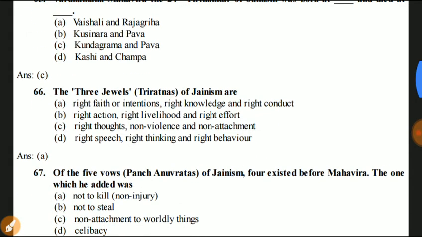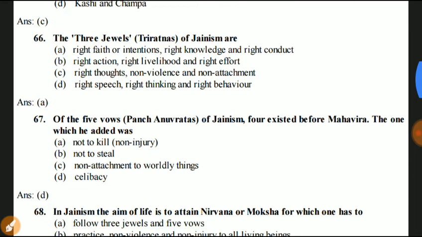Next question 66. The three jewels or three ratnas of Jainism are: right faith or intention, right knowledge, right contact, right action, right livelihood, right effort; C. right thoughts, non-violence, non-attachment, right peace, right thinking, right behavior. Answer is C. Right faith, right knowledge, and right conduct.